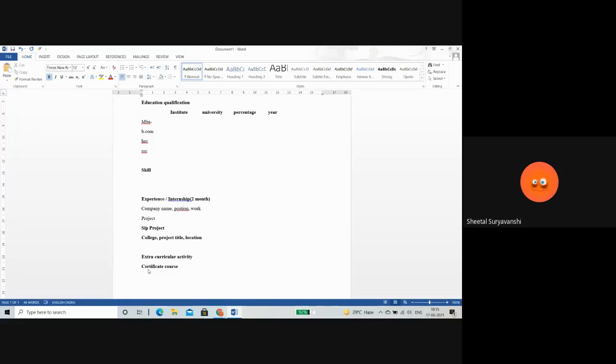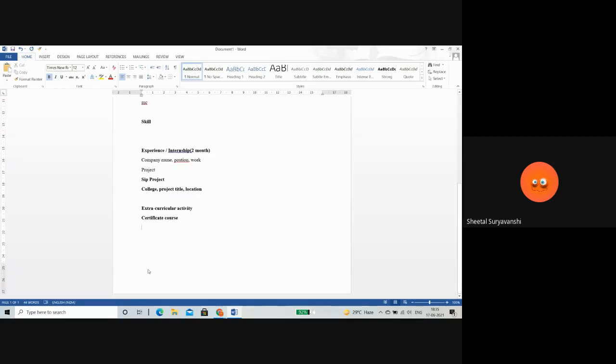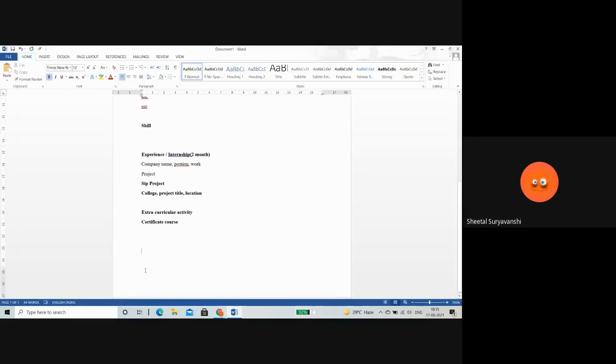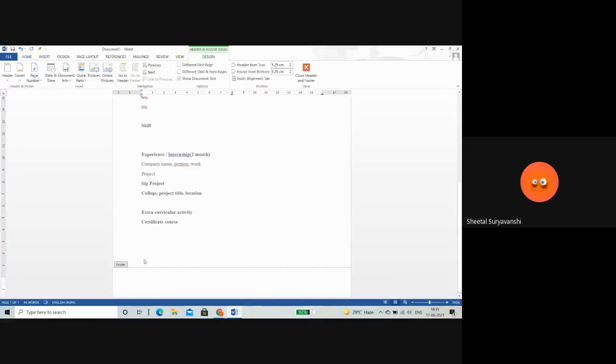Whatever certificates you get, not like first class or second class in a singing competition. Whatever certificate is related to your work should be mentioned in the certificate courses section. So the company knows where you utilize your time to gain knowledge. After that, at the last, you can also mention a footer.